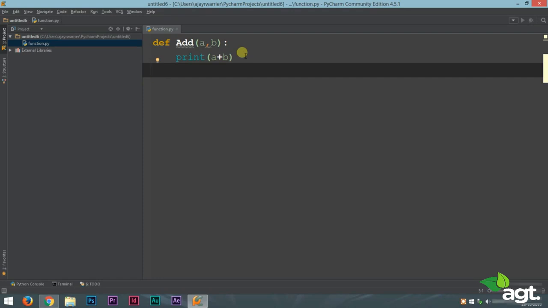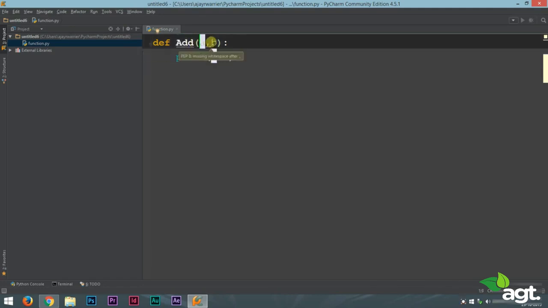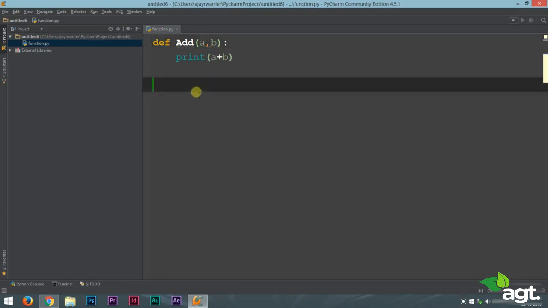Now to write a function, first we start off by typing in def followed by the function name, and inside the bracket we will type in the variables that are used inside the function. Now this function is to add two numbers. So we'll be using two variables, a and b. So we'll list down those variables inside this bracket.